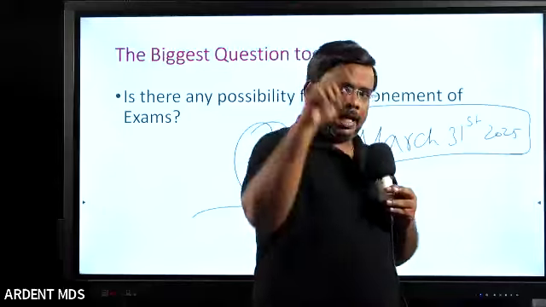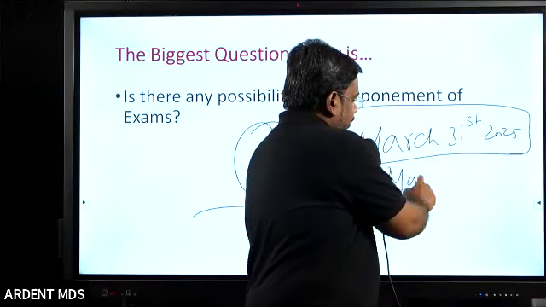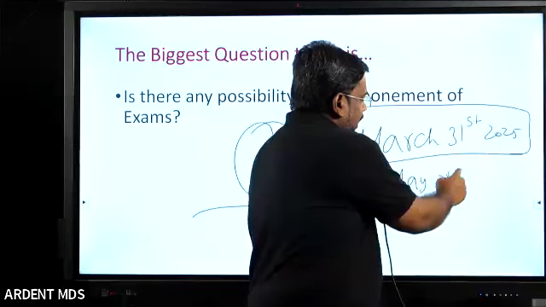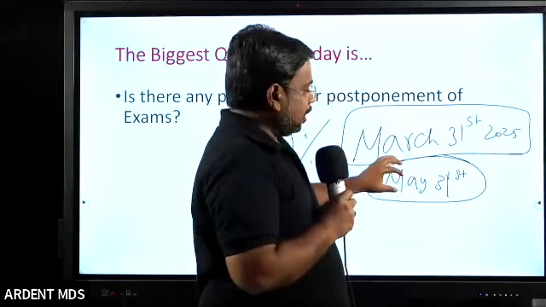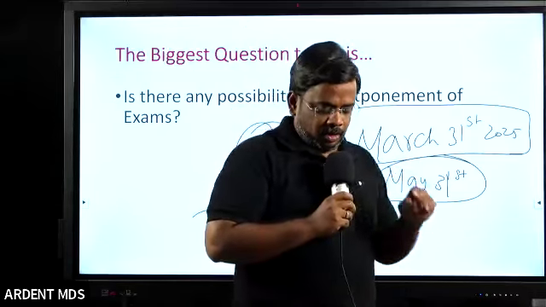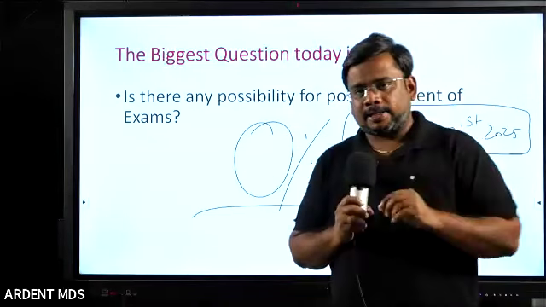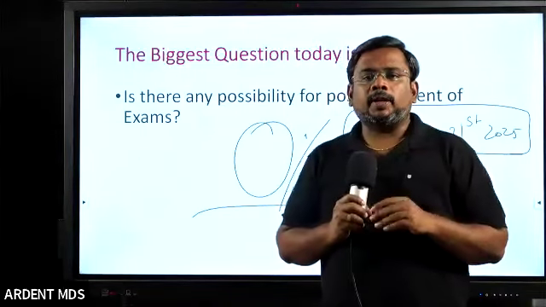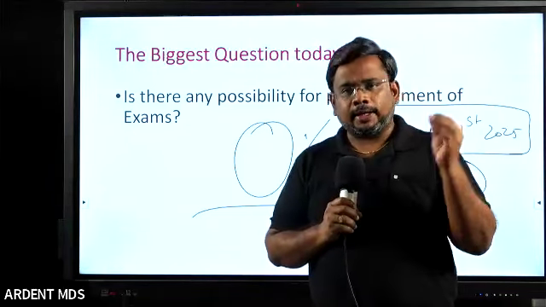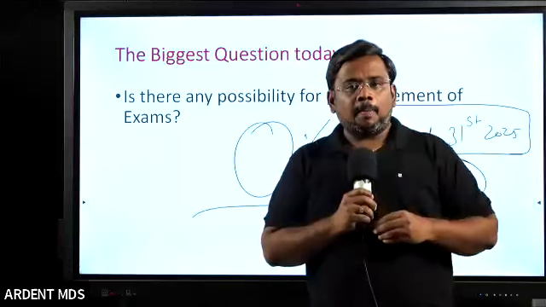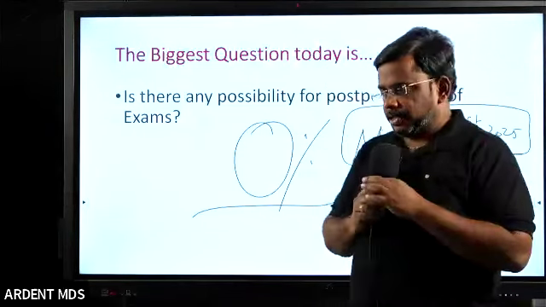For the last 4 years, the cutoff date is May 31st. This is what they have followed for the last 4 years. So if you complete your CRRI by May 31st with your extension, you will be eligible for the NEET MDS. Very few universities complete the regular CRRI by March 31st, so mostly they keep it on May 31st.